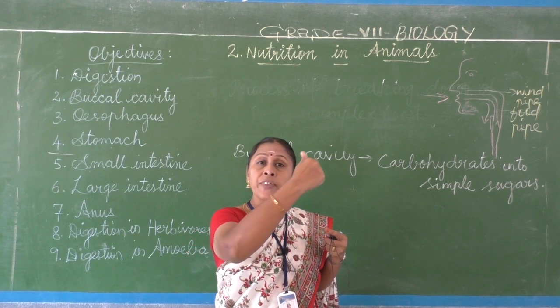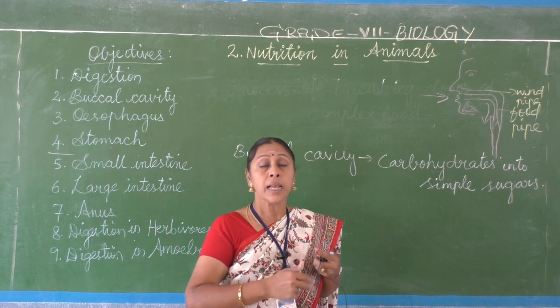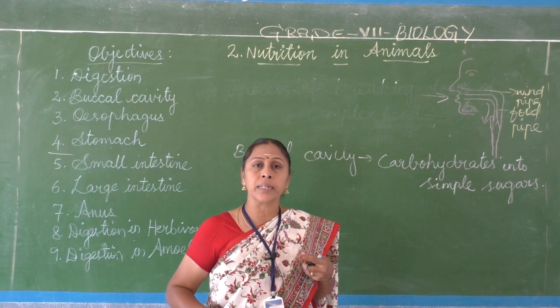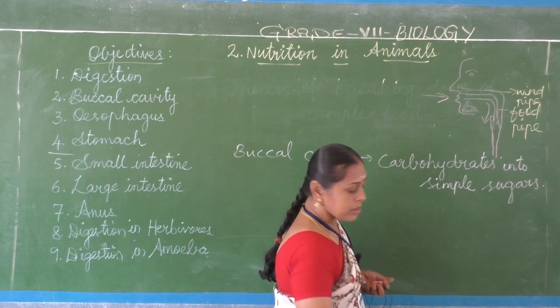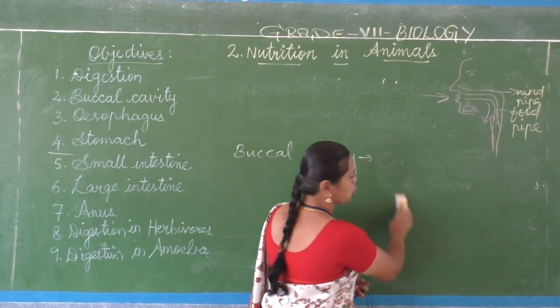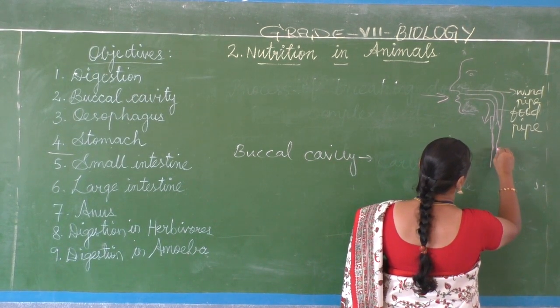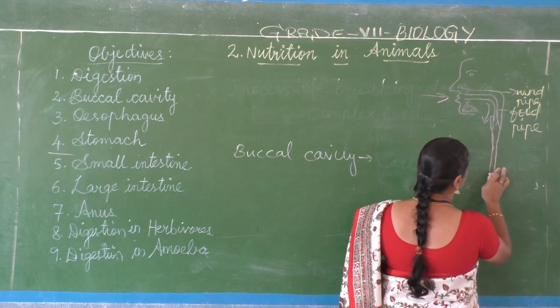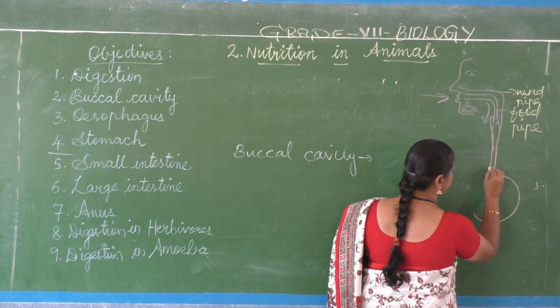The upper end of the stomach is connected with the esophagus, and the lower end of the stomach is connected with the small intestine. So in the buccal cavity, carbohydrates are converted into simple sugars. After that, this is the esophagus, and from the esophagus it enters into the stomach.